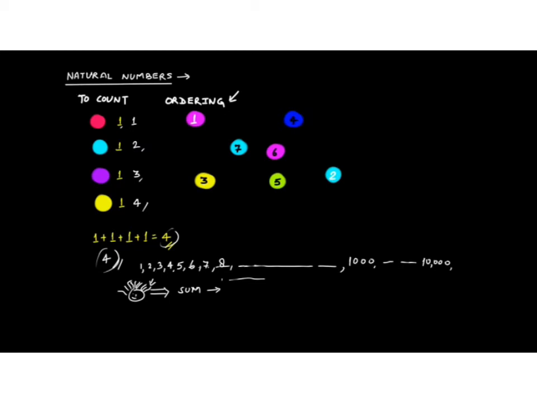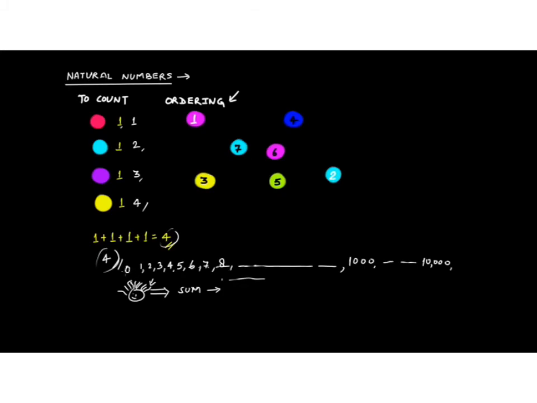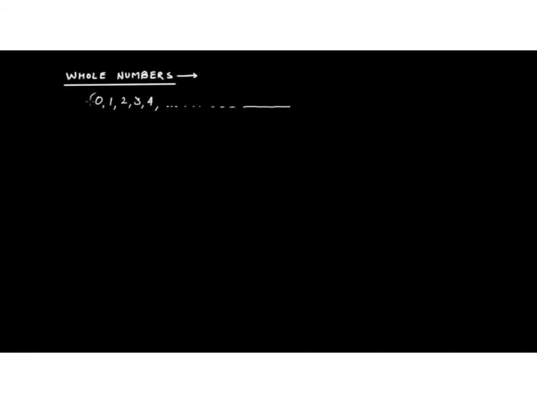But if you include 0 and make it 0, then 1, then 2, then 3, then 4, and so on, you are now having 0 here. If you start your numbers from 0 and then 1 and so on, that would be whole numbers.